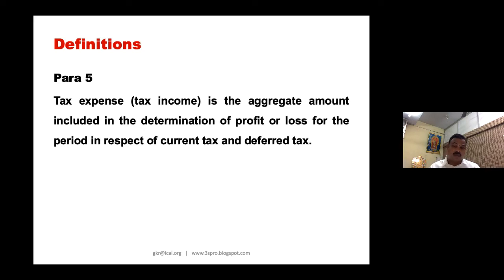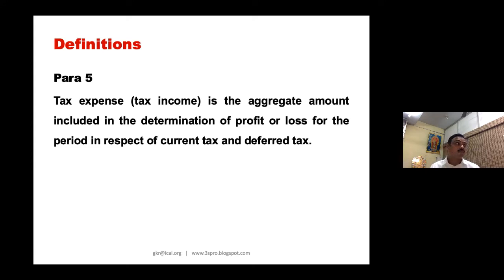The only example I can give is you have a loss and you can have a saving on your loss by carrying forward and then setting off that with your future profits. Thereby you are able to get a tax income. So that is what I can explain about tax income. But this term is always forward looking under the Indian scenario. There are certain countries which are not only forward looking but also backward looking.